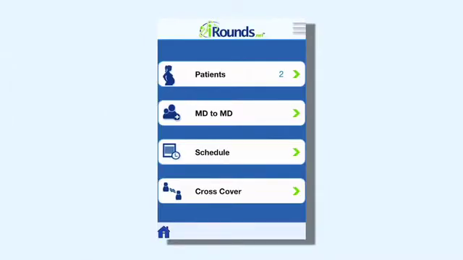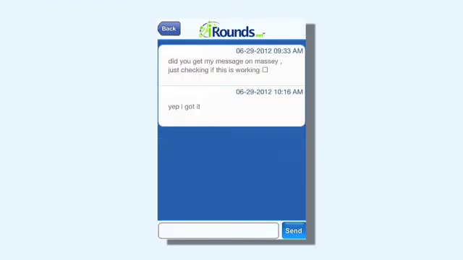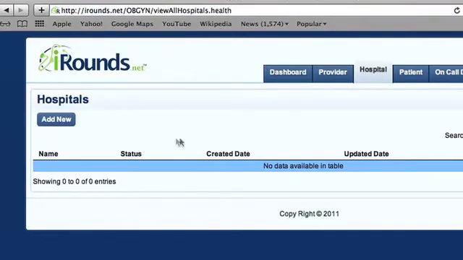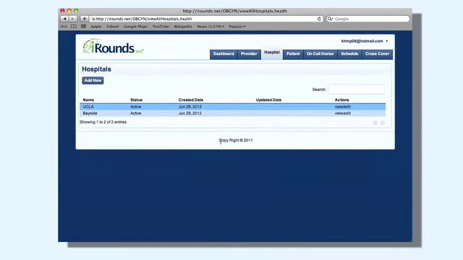On the iRounds app, you will find the doctors that you added on the website. There is an MD to MD feature, which allows you to chat with the doctors with whom you're connected within iRounds. Once providers are activated, you can add your hospitals. You can use the full name, but there is a box to use an abbreviation, which will make it easier for you to delineate which hospitals you're using on the app. Once the hospitals are active, you'll be able to see them on the app.